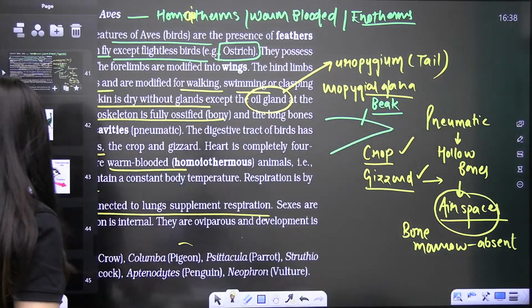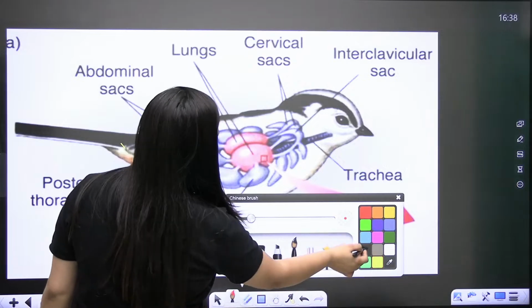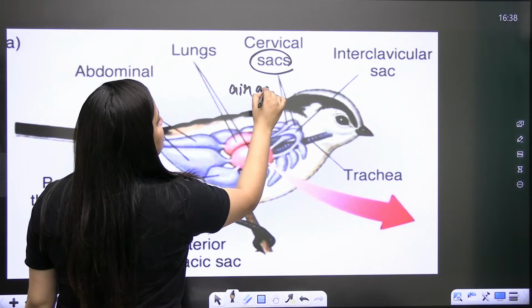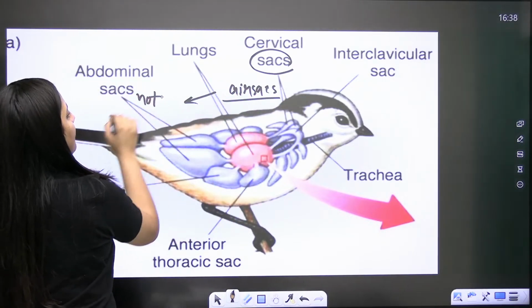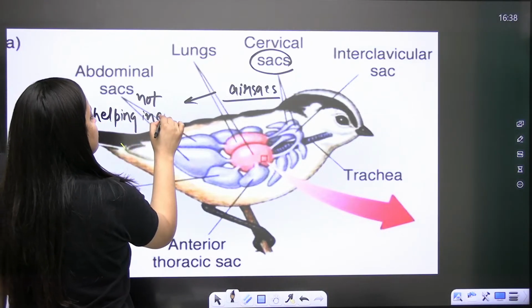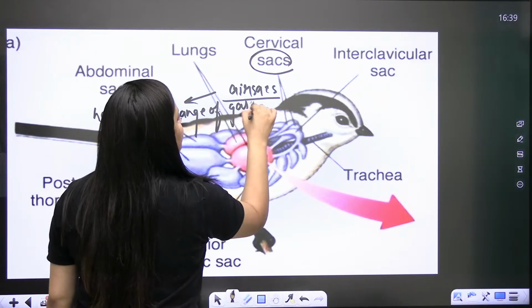This is the diagram. See, in the case of birds, to this pair of lungs, additional air sacs are attached. So air sacs are not meant for respiration. They are not helping in the exchange of gases. But what will they do? They will supplement the respiration.